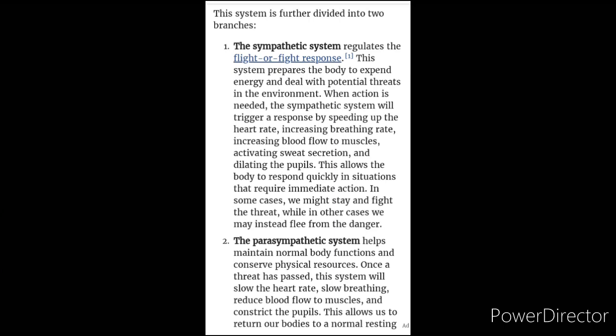Now this system is further divided into two parts, that is the sympathetic nervous system and the parasympathetic nervous system. These systems function in a complementary way. That is, the sympathetic system raises the level of the organs' activity, like at the time of stress or danger, and the parasympathetic system decreases our activity.